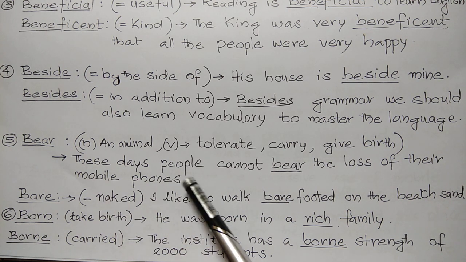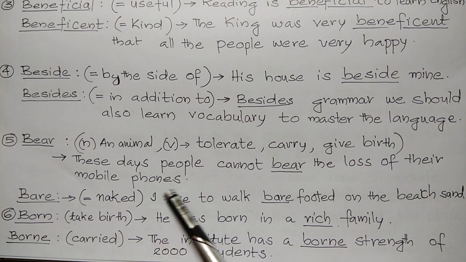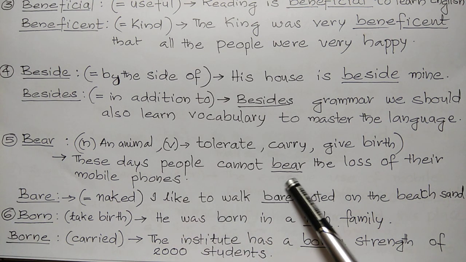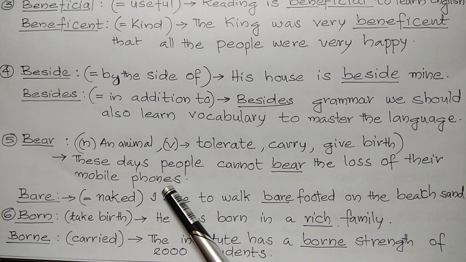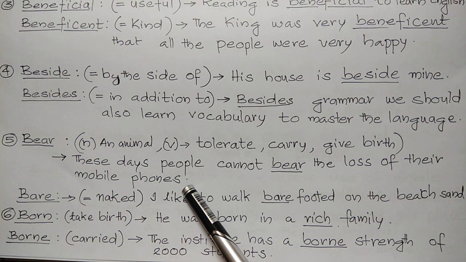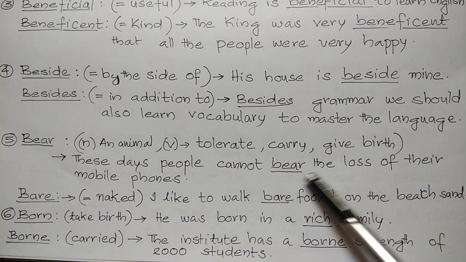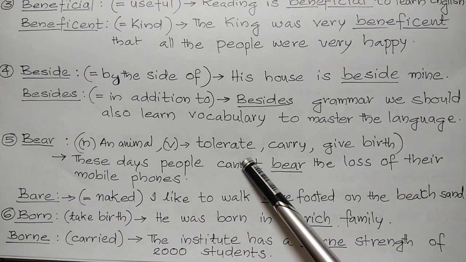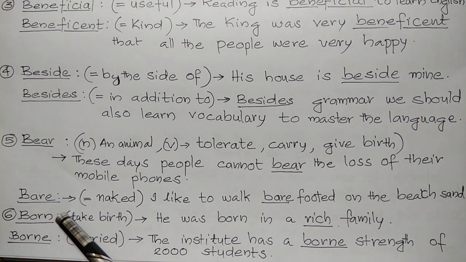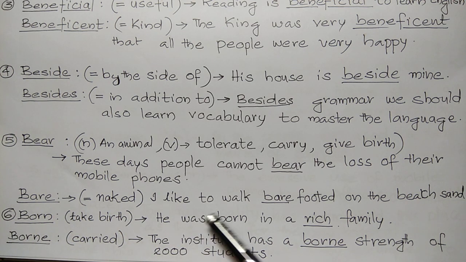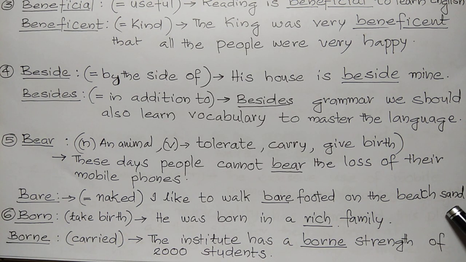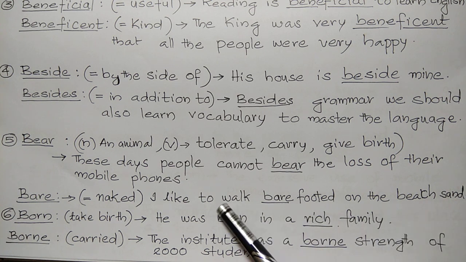Example. These days, people cannot bear the loss of their mobile phones. So nowadays, it is called nomophobia, that is no mobile phobia. So people are scared of loss of mobile. So these days people cannot bear the loss of mobiles. That means they cannot tolerate. Second one, bare, naked. I like to walk barefooted on the beach sand. It is very interesting to walk along the beach barefooted. I like to walk barefooted.